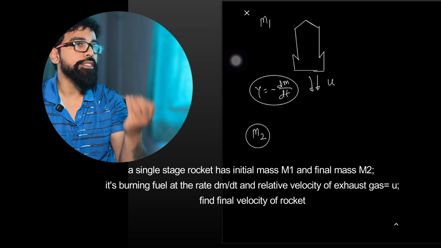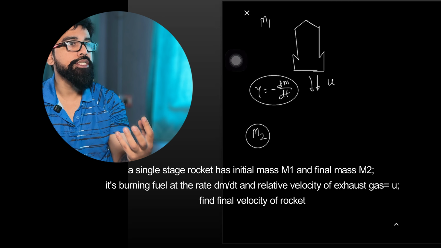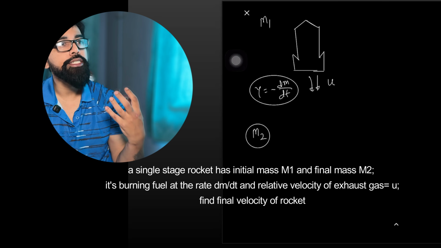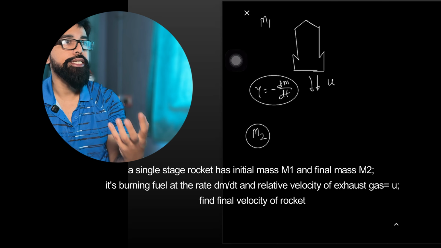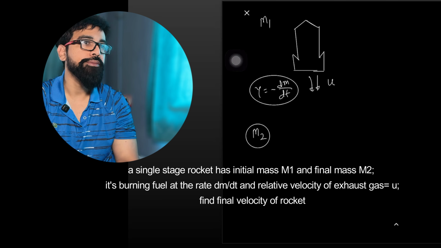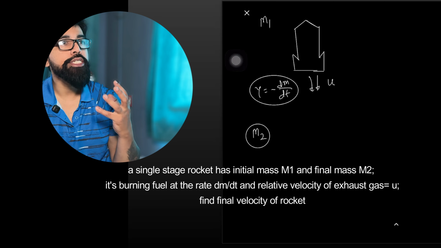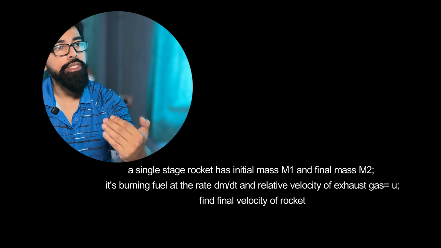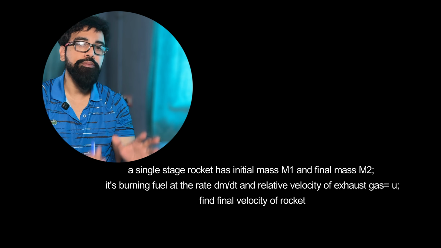The fuel is burnt at the relative velocity small u, and at the rate of minus dm/dt. Now what is the velocity attained by this rocket when the mass goes from m1 to m2? You can pause the video and try on your own, and those of you who want to see the solution, please continue.